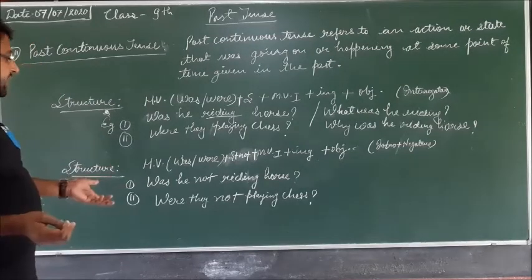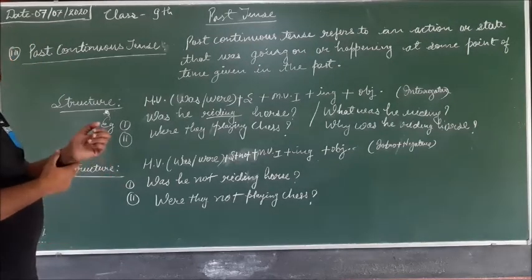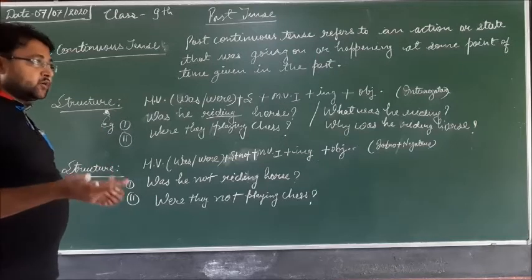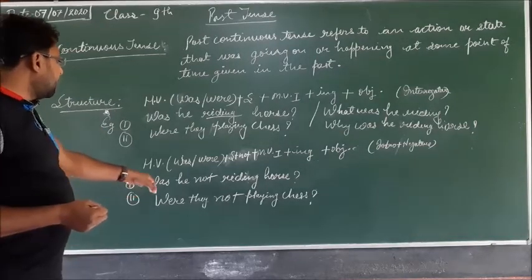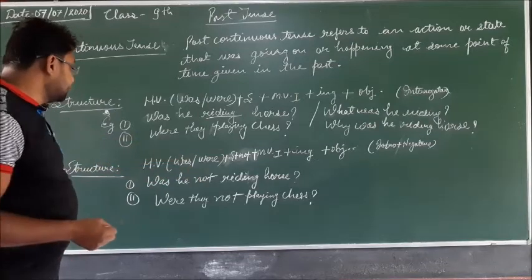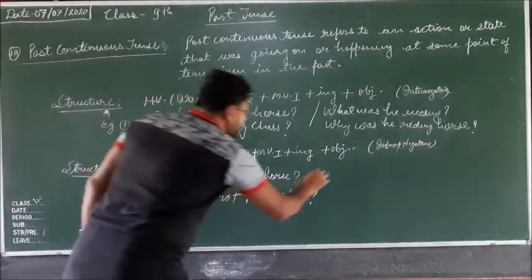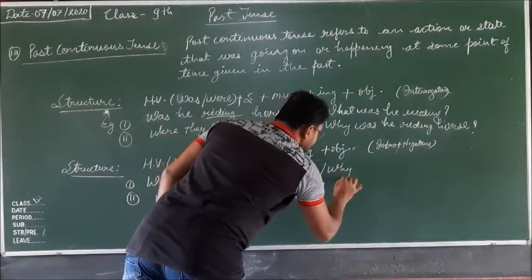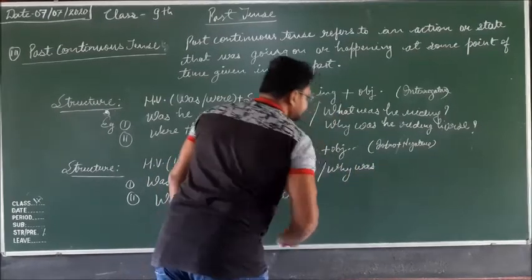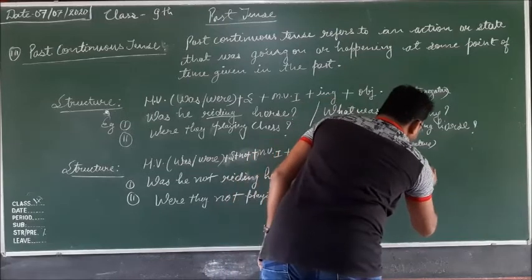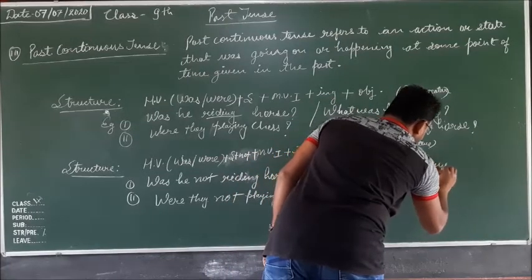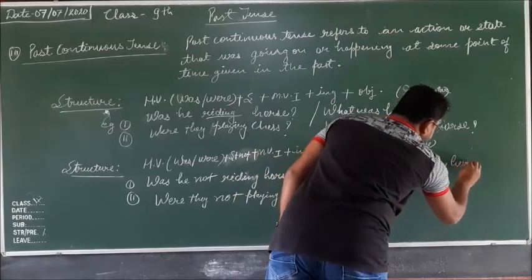And how will you make interrogative applying WH words? So, why was he not riding horse?